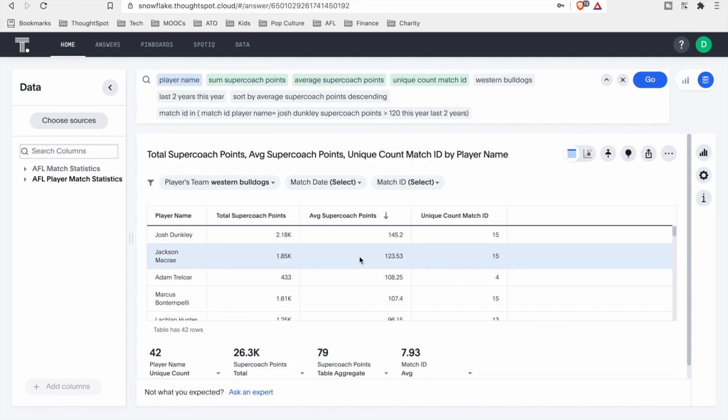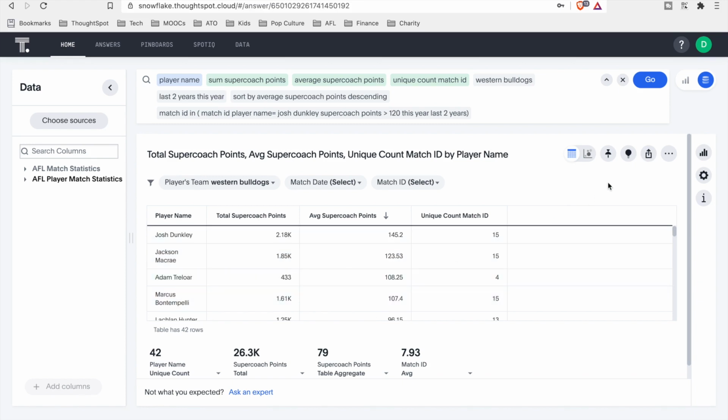So we can see here a table. So these are the average Supercoach points again, where Josh Dunkley has scored over 120 points. And we can see Jackson Macrae, Adam Shaw, Bontempelli, etc. get a lot of points when Josh Dunkley is also getting points.